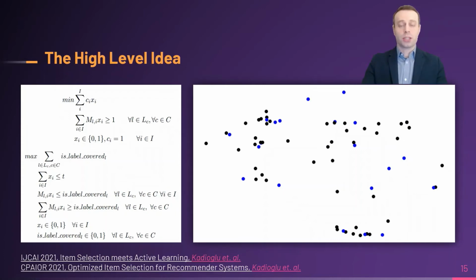What you're seeing in this plot is each little dot represents a movie, and we are looking at their distribution in the text embedding space. The solution, which is shown in the blue dots as the selection, is the minimum subset of items. These items are the most spread out from each other while still maintaining the guarantee that all labels are covered. The high-level idea here is to cover all labels with the least number of items while simultaneously keeping the selected items far from each other.